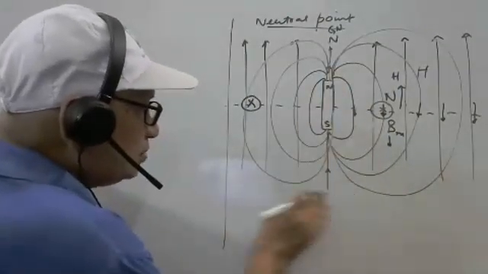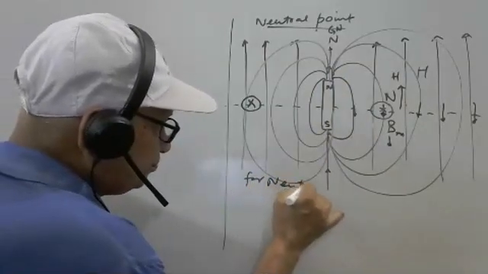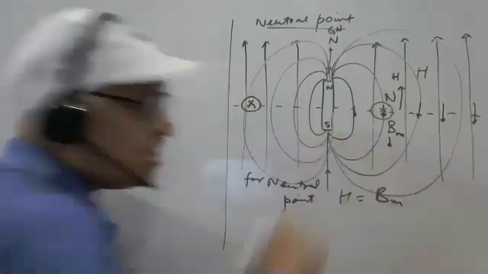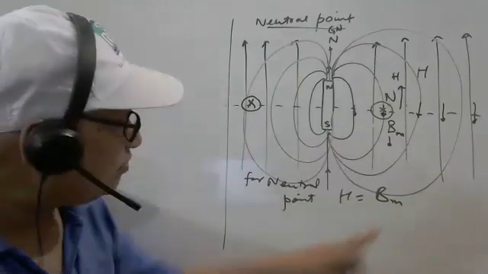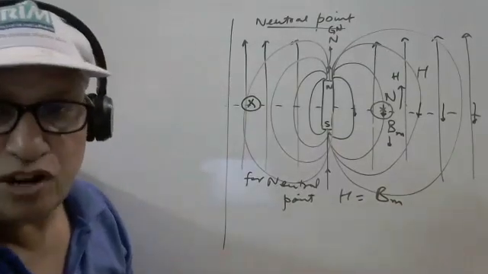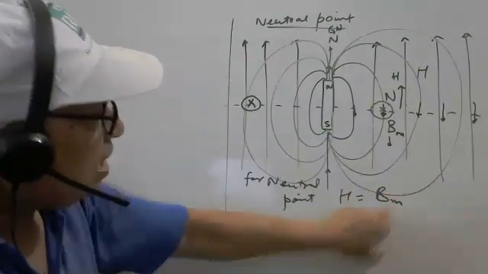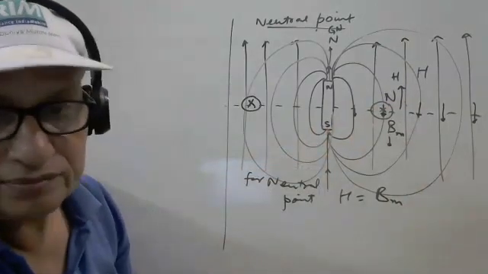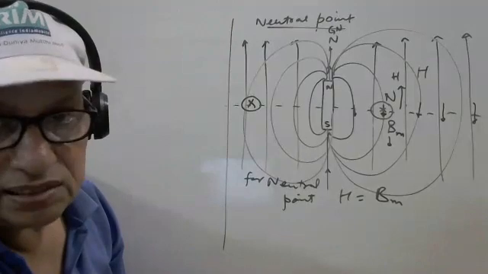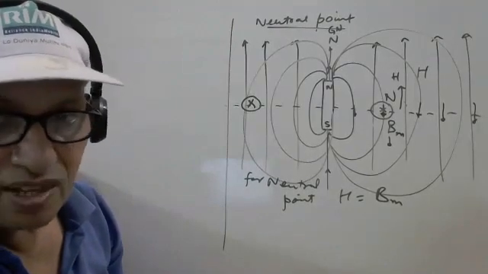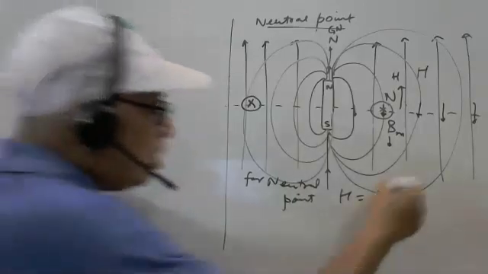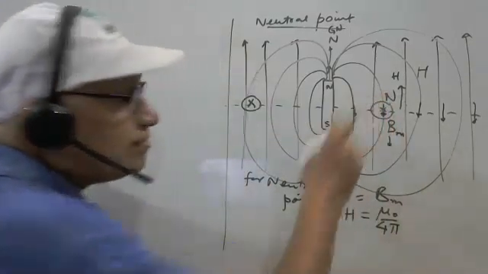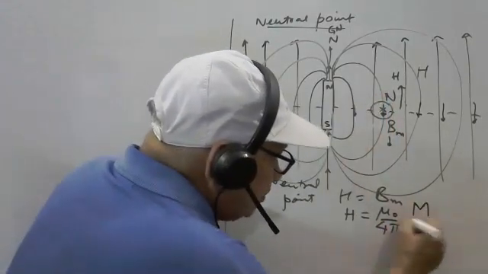Neutral point means for the neutral point, these two things will be equal: H equals Bm. H is the horizontal component of the field and Bm is the magnetic field due to the magnet at the equatorial position. What is the formula for the equatorial position? We have derived this yesterday. The formula here is Bm equals mu naught upon 4 pi, m upon r cube.